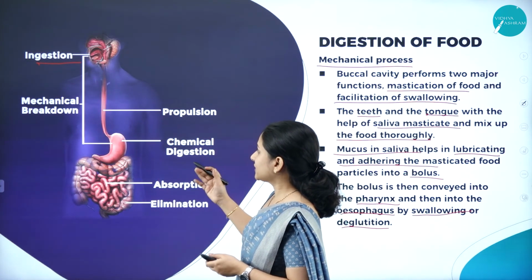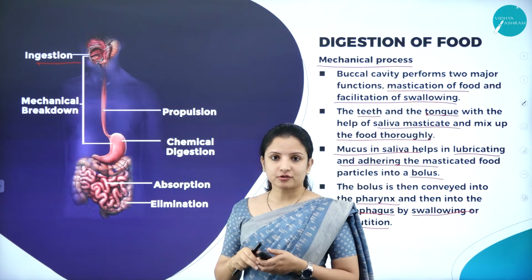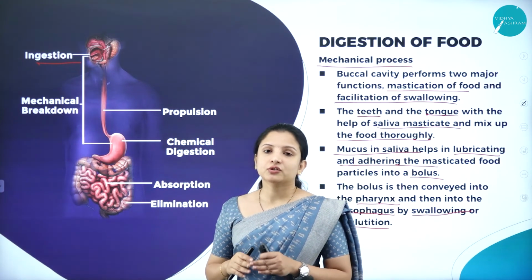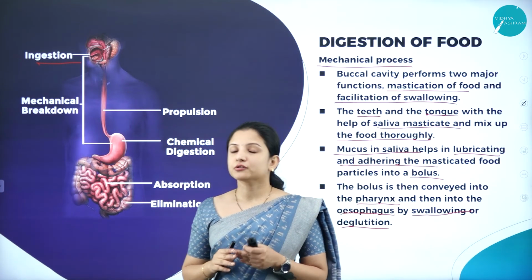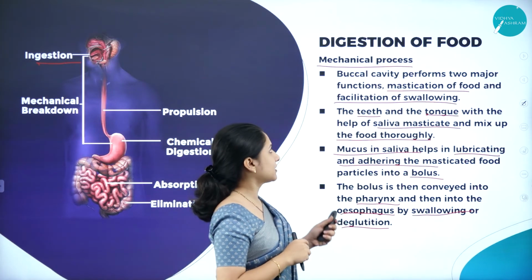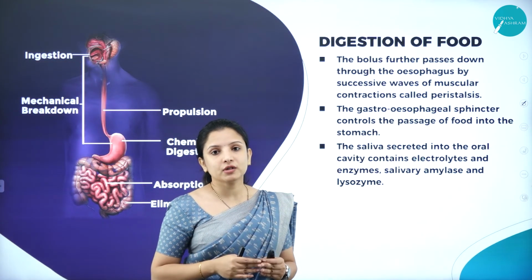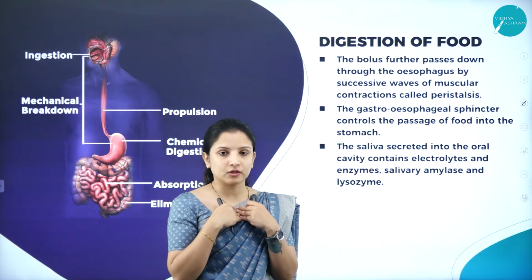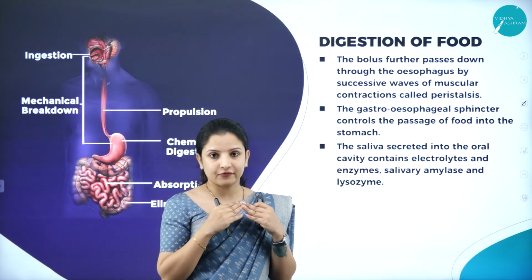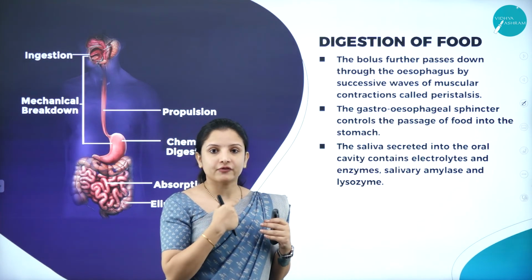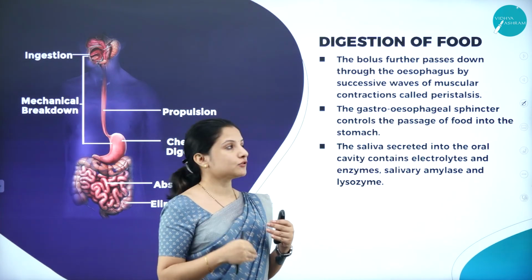And after that, once the food enters into the stomach, it enters into the chemical process of digestion. So this was about the mechanical process that we studied. Next, what happens to the bolus? The bolus has been swallowed. It has entered into the esophagus. First it enters into the pharynx and then it enters into the esophagus.